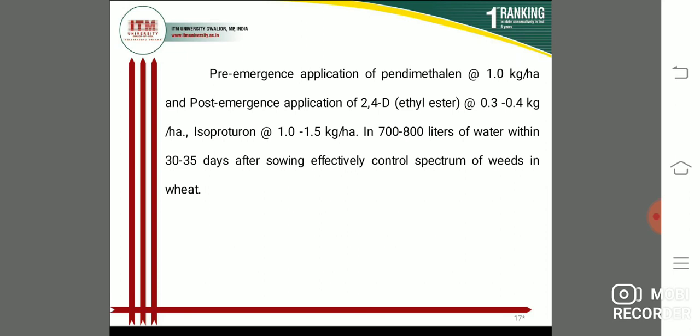Isoproturon at the rate of 1.0 to 1.5 kg per hectare in 700 to 800 liters of water within 30 to 35 days after sowing effectively controls the weeds in wheat. So this is weed management.